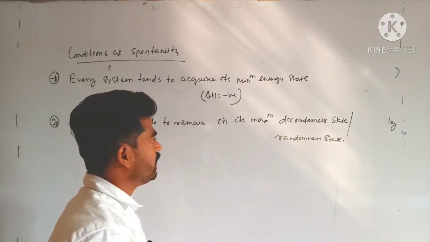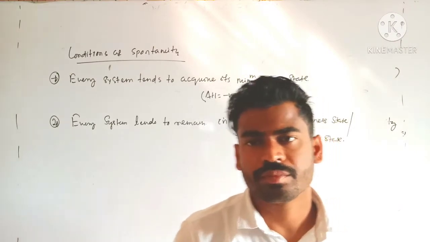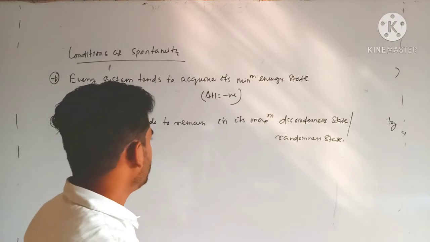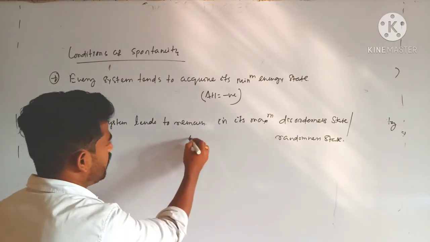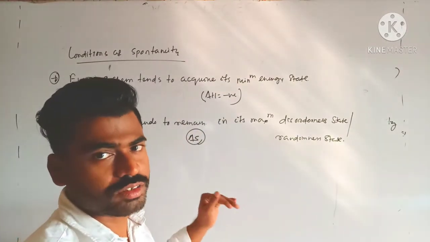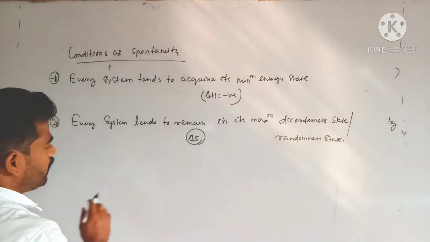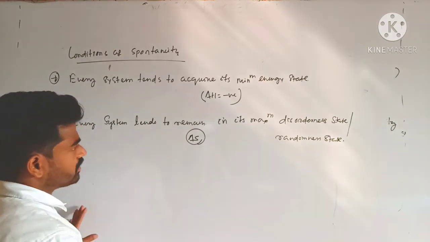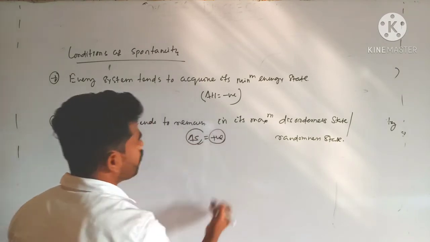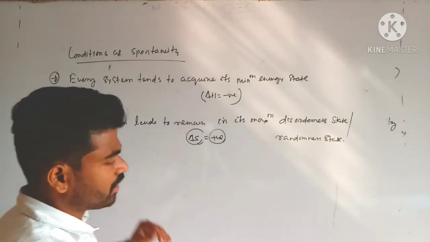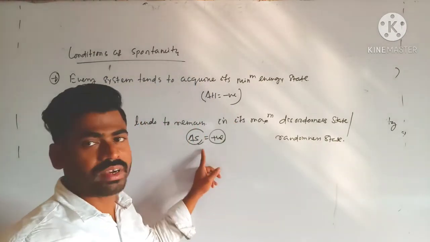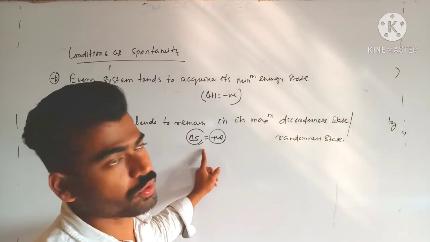So these are the criteria for spontaneity. This randomness factor is represented by del S, change in entropy. This randomness is nothing but entropy, we will discuss it right now. So del S should be positive. Maximum randomness means del S increases, that should be positive.